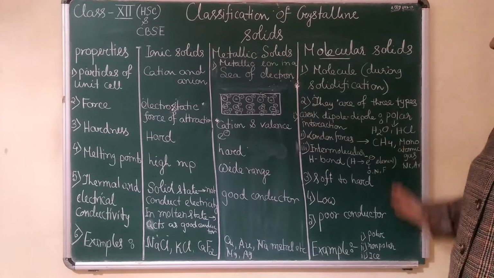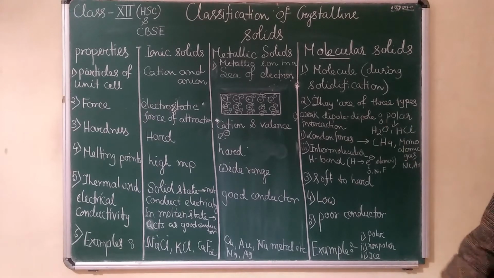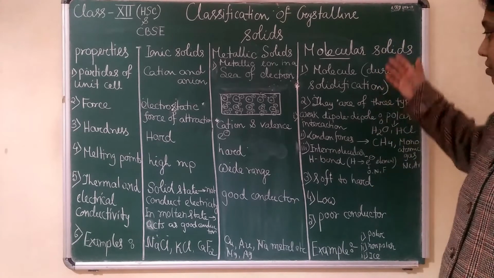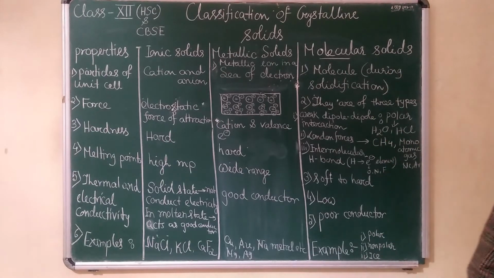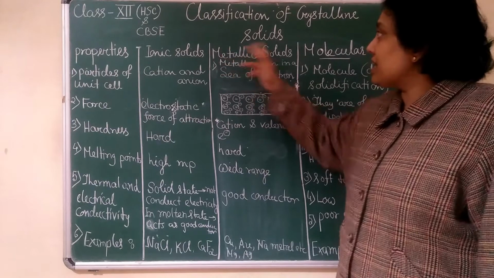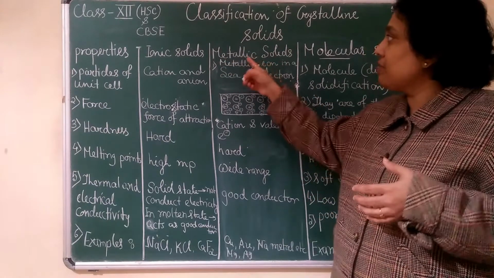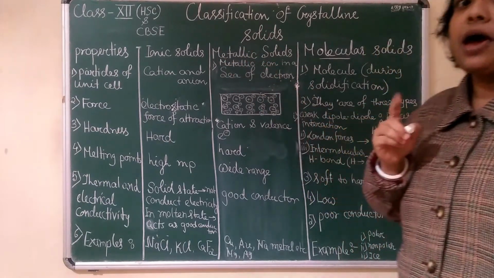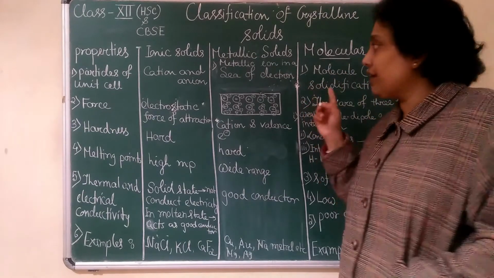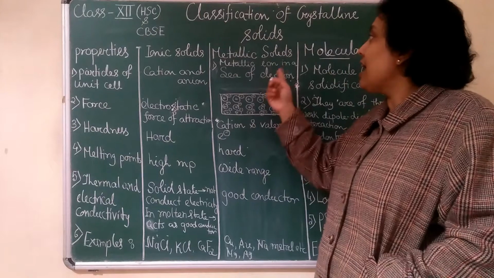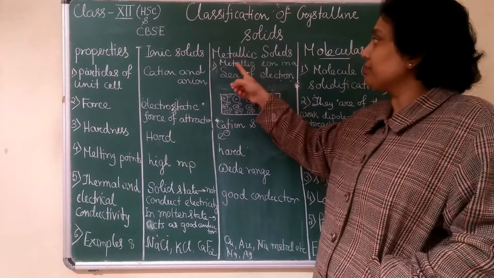Okay, so this is all about the molecular solid. If it comes in the notes, you can jot down all these points and easily explain. Then next is metallic solid. Metallic solid means where there is a metallic bond. We have studied this bond in 11th standard also, still I will explain in short.